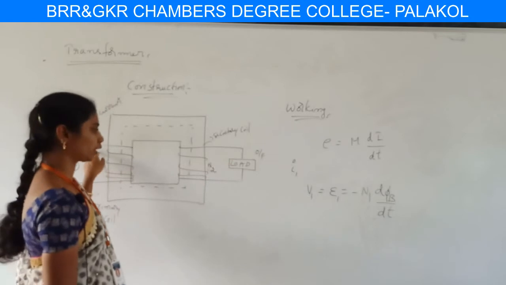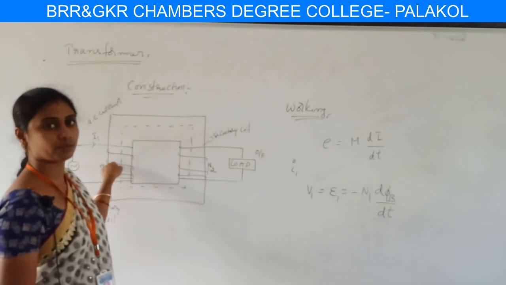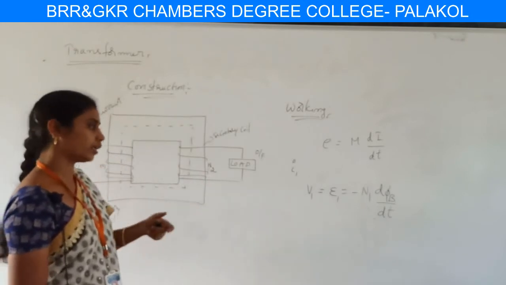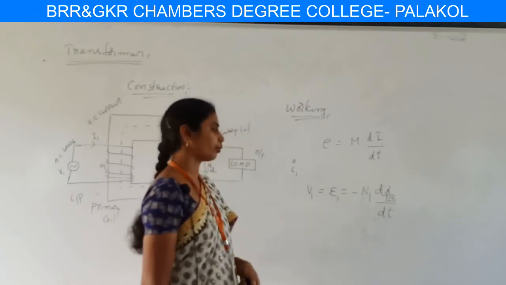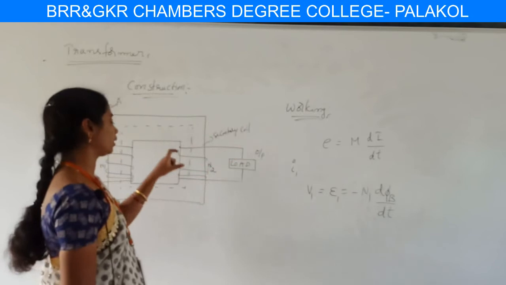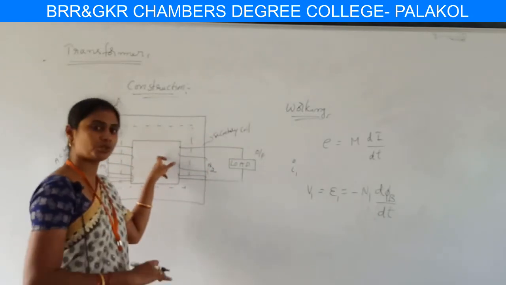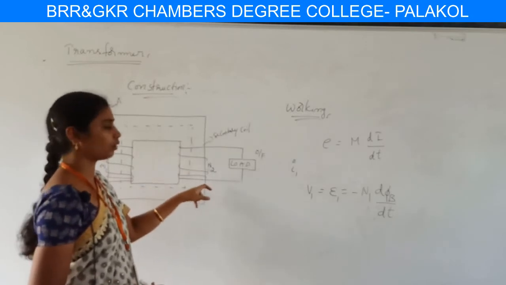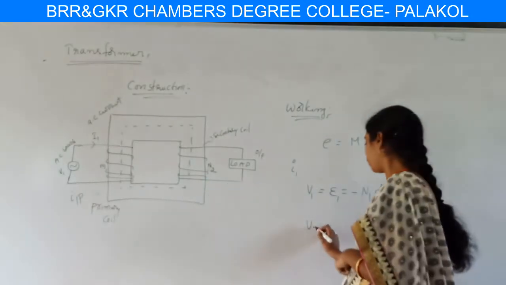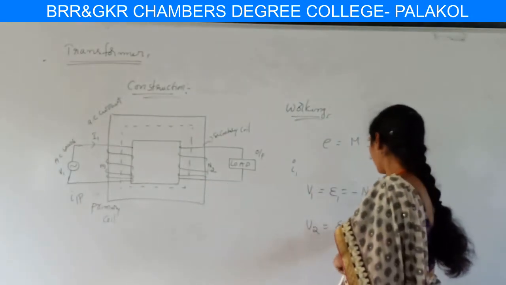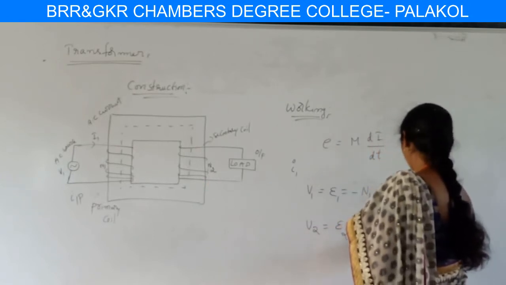The current flowing through the primary coil is considered as I1. It produces a voltage, in terms of magnetic flux, V1 equal to minus N1 into dΦ by dt. Even if the load is not present, according to mutual induction a voltage is also produced in the secondary coil, which we consider as V2, equal to minus N2 into dΦ by dt.